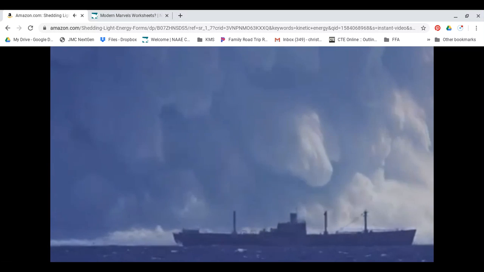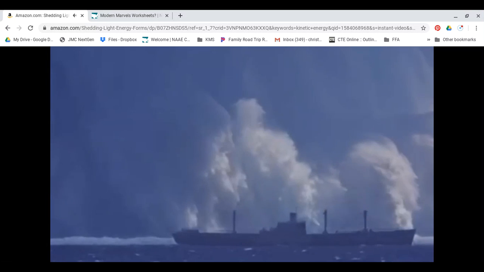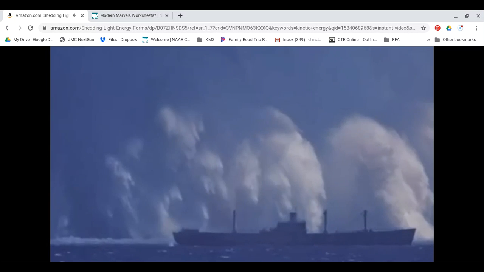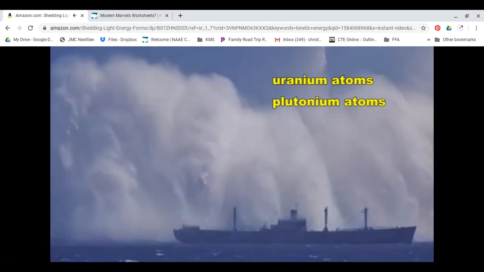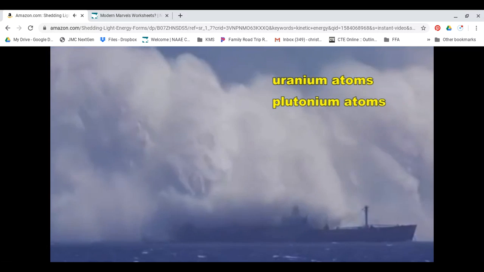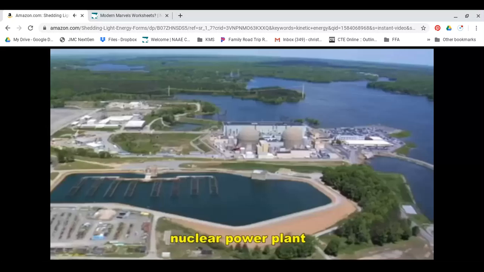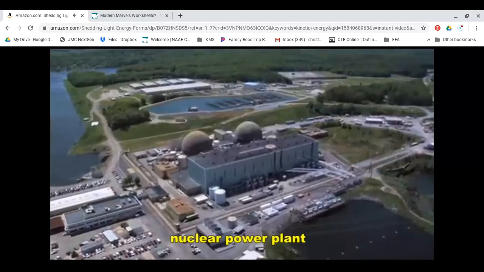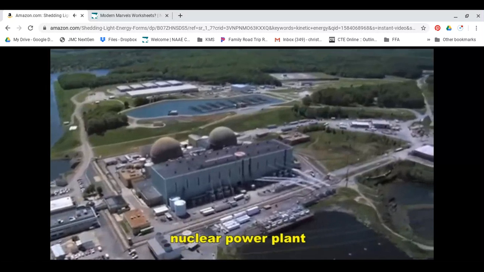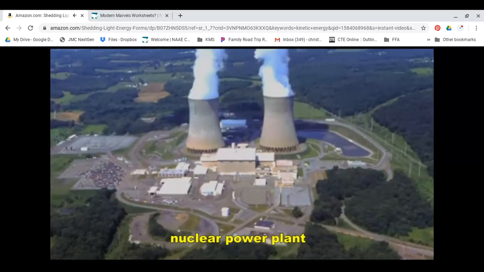That's actually a real ship there that was used for this nuclear bomb test. The ship had been decommissioned, that is, retired from service. Nuclear bombs use the nuclear energy of uranium atoms and plutonium atoms to cause massive destruction. Nuclear power plants also use the nuclear energy of uranium atoms and plutonium atoms to produce a steady amount of heat, which is used to generate electricity.